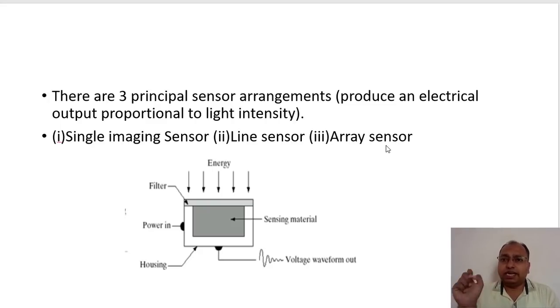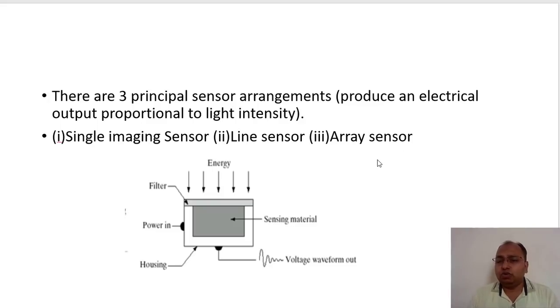Right now there is a 108 megapixel camera mobile phone available. In that, 108 into 10 raised to 6 sensors will be there for that particular single camera. So remember that this is the fundamental related to the array.